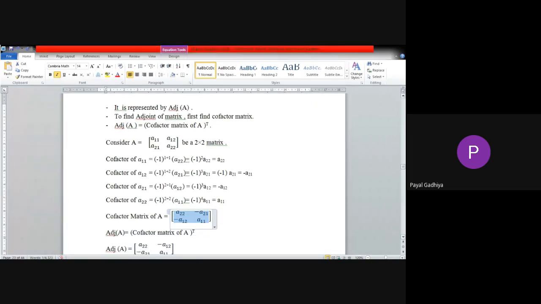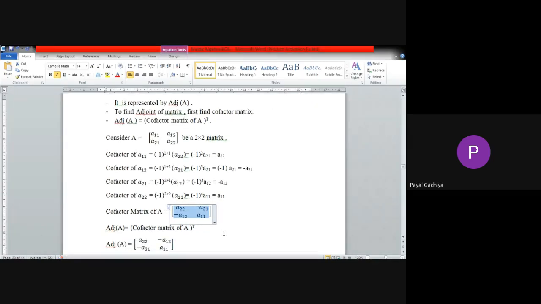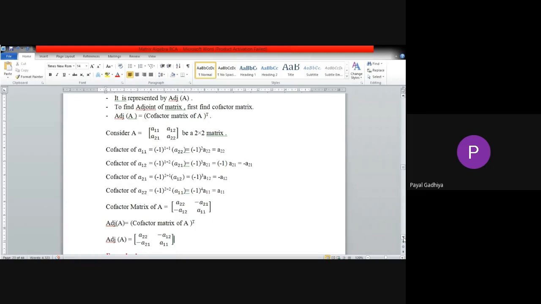And transpose means row will convert it into column and column will be rows. So A22, minus A21, minus A12, A11. So this will be adjoint of A. Clear with adjoint of A? Are you clear with adjoint of A?